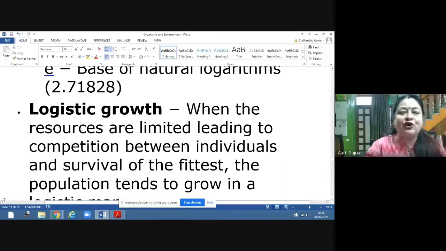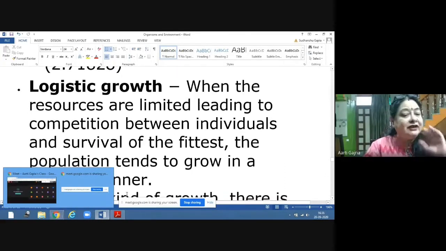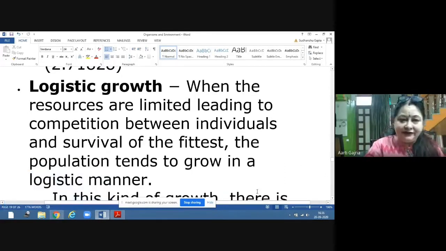That is called the logistic growth, when the resources are limited, leading to competition between individuals, and there comes the survival of the fittest. Because Darwin said it is the survival of the fittest. Whoever is fit to survive in nature will live, and whoever is not fit will not.